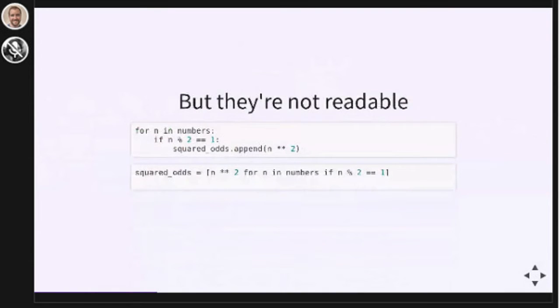Comprehensions are often written all on one line of code. That can make comprehensions hard to read. This comprehension has less unnecessary information than that for loop, but it also has a lot less white space. We've compressed what was 3 lines of code into 1 line of code.